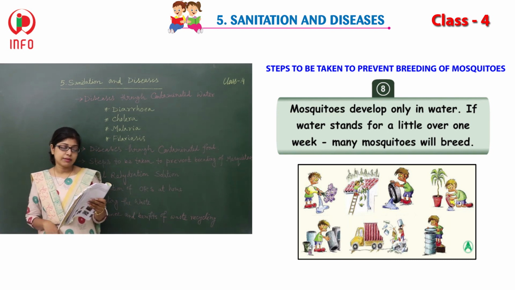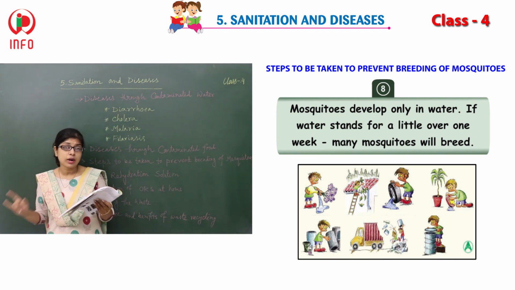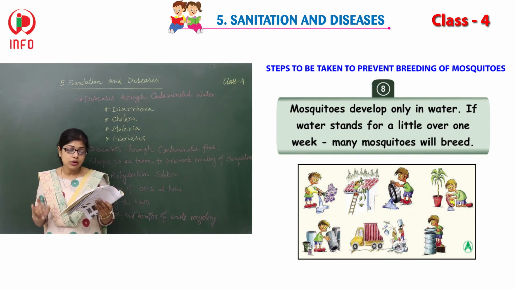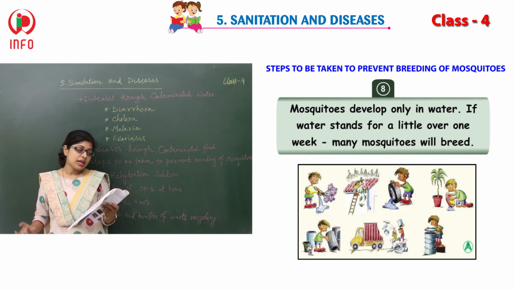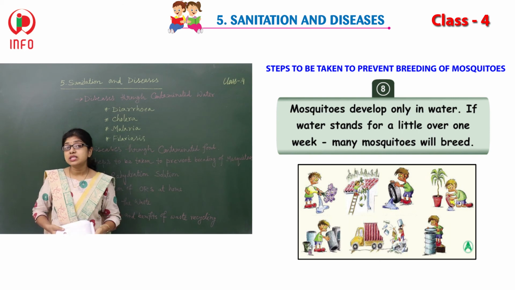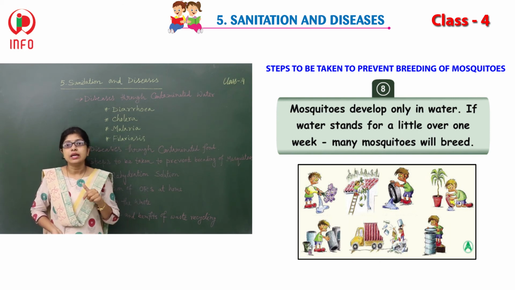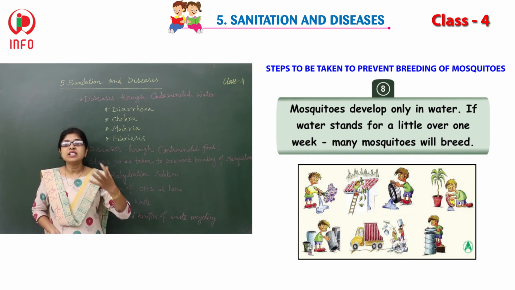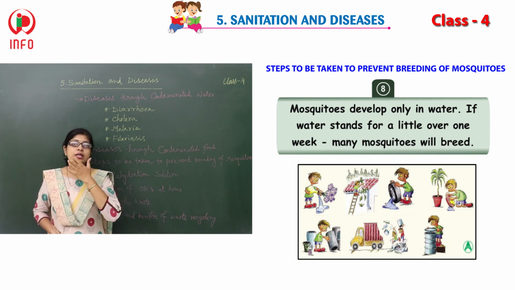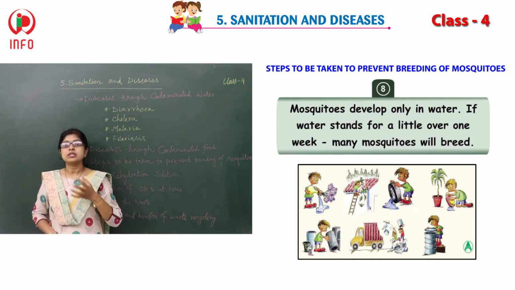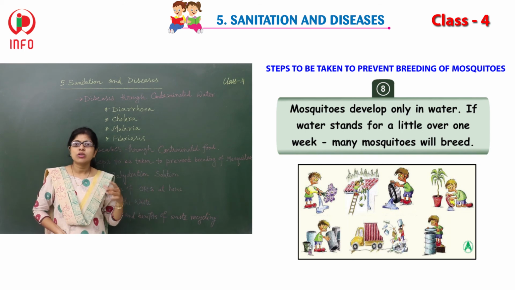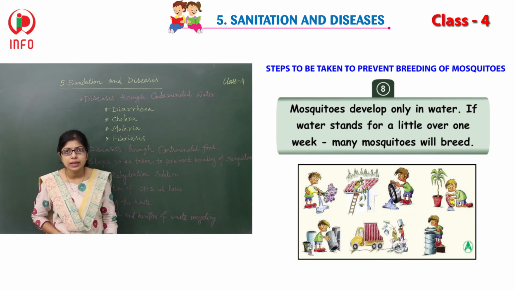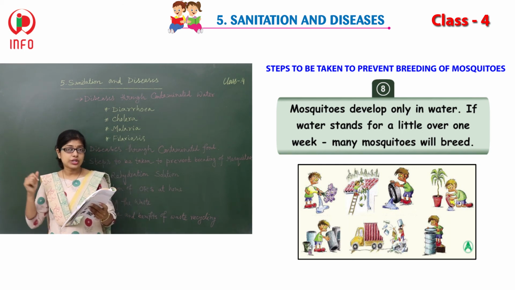And mosquitoes develop only in water. If water stands for a little over 1 week, many mosquitoes will breed. That means only 1 week is sufficient for them to breed. They are not like human beings, where 10 months are needed for one baby to be born. So that is not a very lengthy process. Only 1 week is sufficient for them. So you have to take care of them.